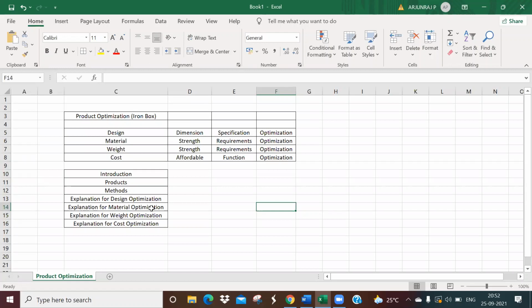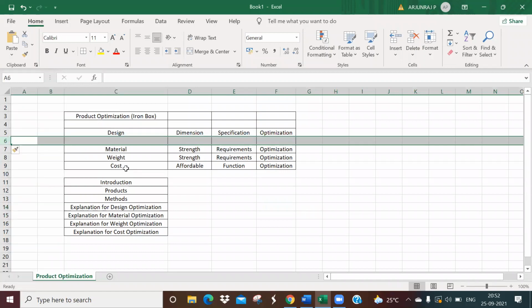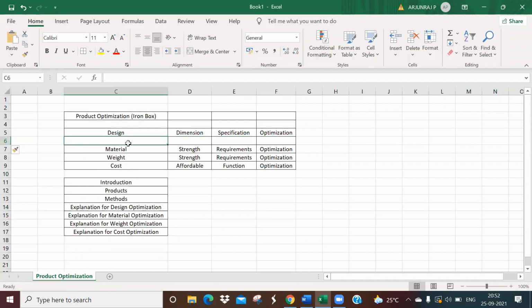See, when it comes to process, it is the manufacturing aspects. When it comes to product, it's not only manufacturing, but you can do the manufacturing options also. For example, you can optimize the cost by changing the manufacturing process. You have various manufacturing processes. It can be casting, forging, sheet metal, or plastic injection molding.